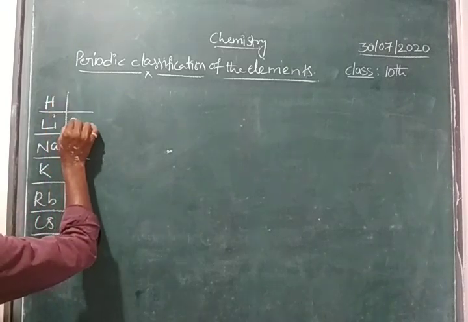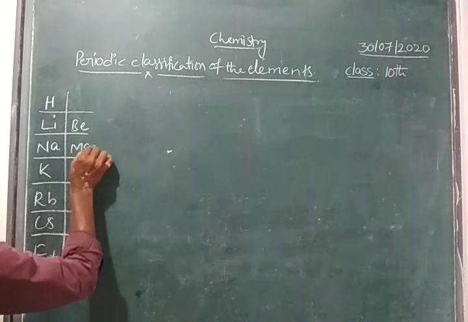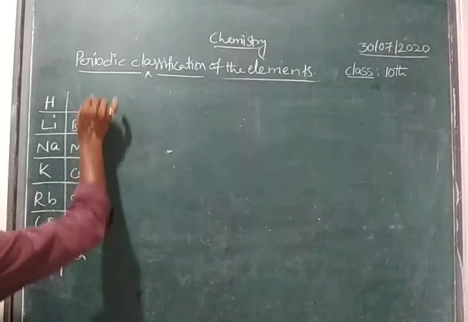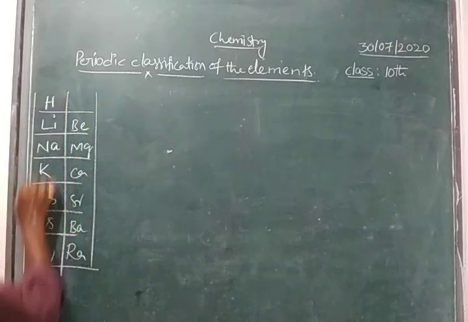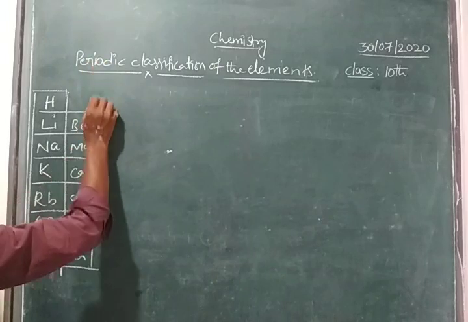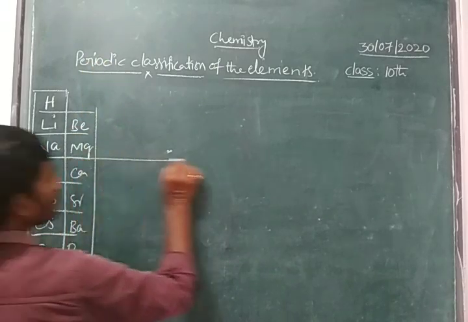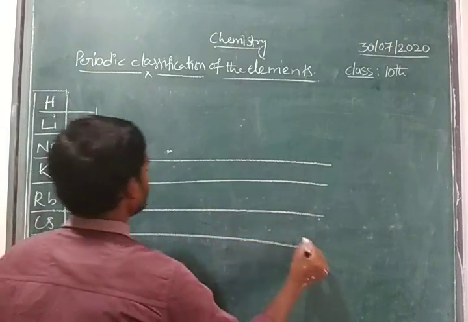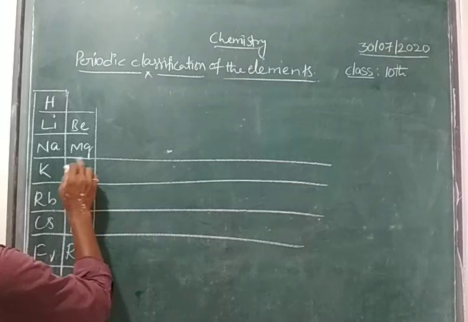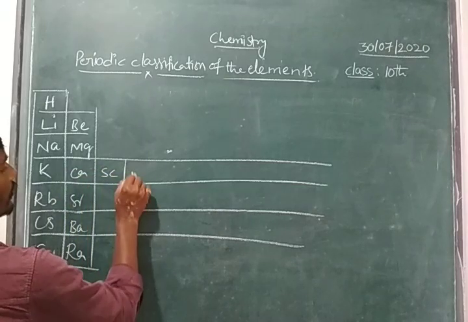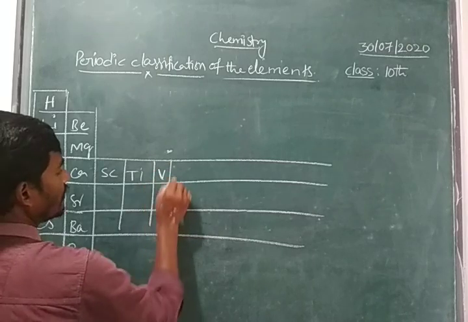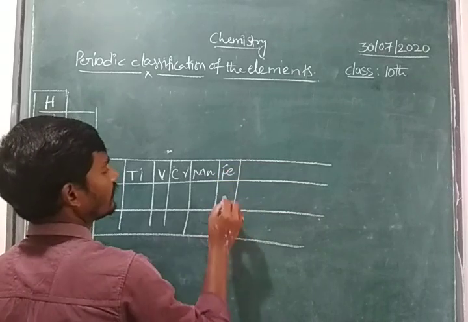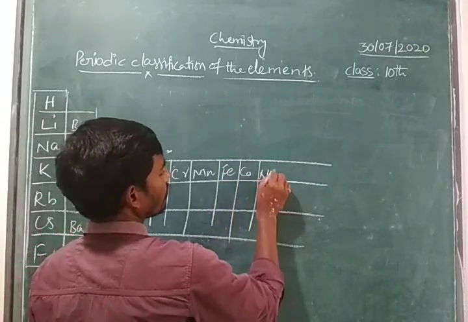And here beryllium, magnesium, calcium, strontium, barium and radium. Okay. Thereafter, see children, after calcium, here scandium, titanium, vanadium, chromium, manganese, iron, cobalt, nickel,